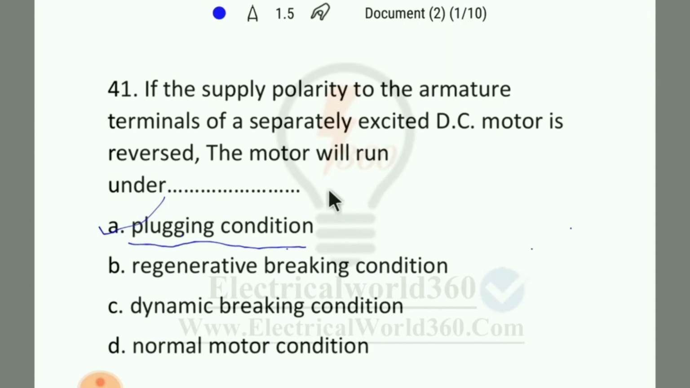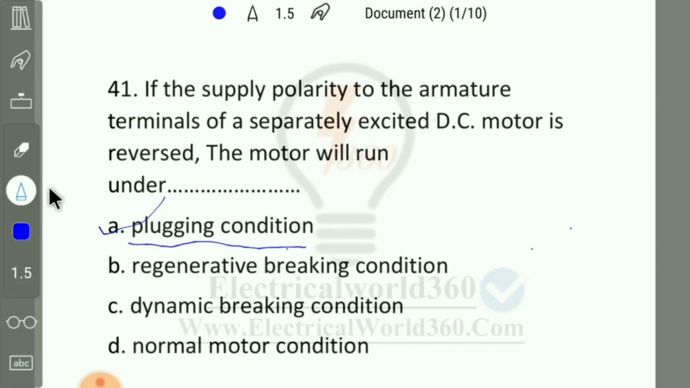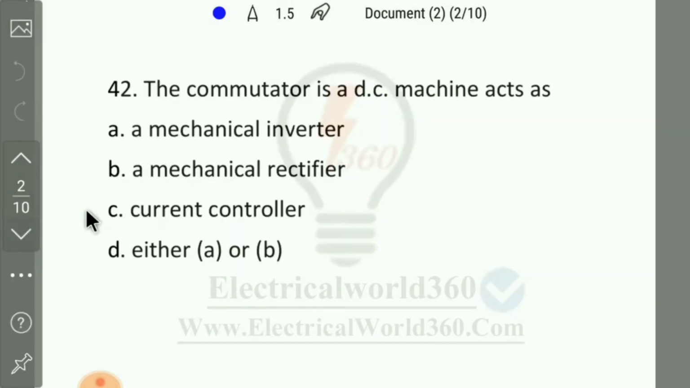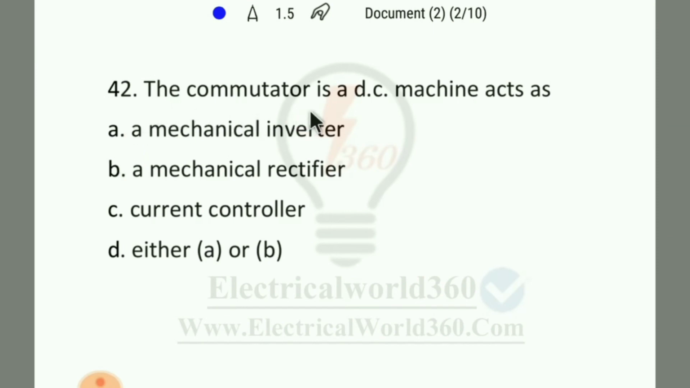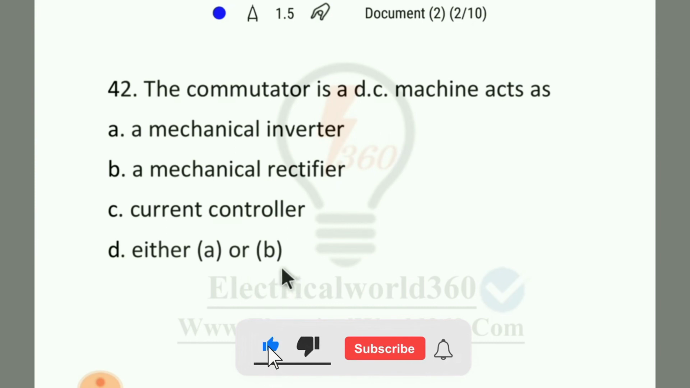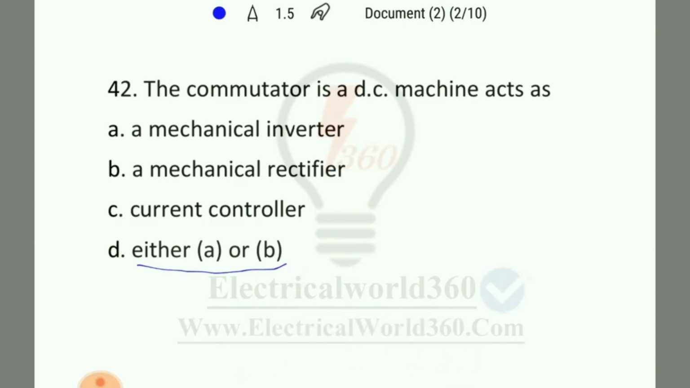Okay, so coming to question number 42. The commutator in a DC machine acts as a mechanical inverter, mechanical rectifier, current controller, either A or B. So in this case, option number D will be the right answer, because the commutator in a DC generator acts as a mechanical rectifier, while in a DC motor it acts as a mechanical inverter. So then coming to the next question.